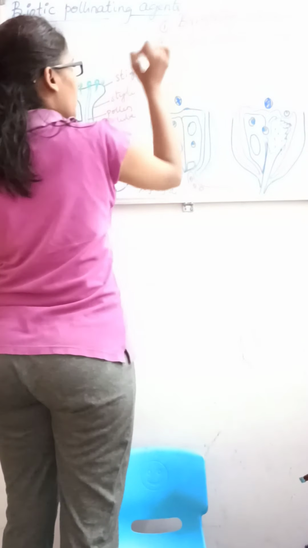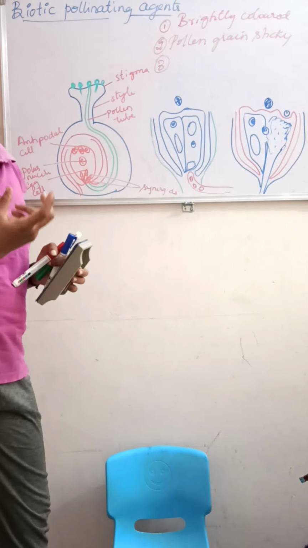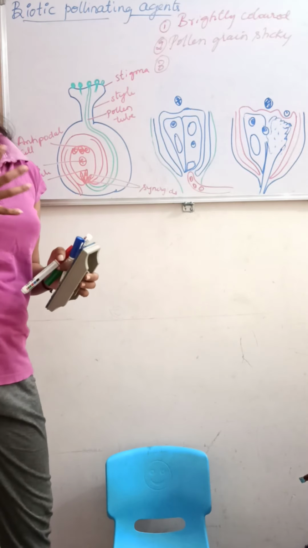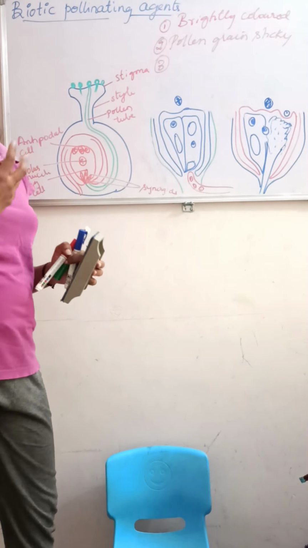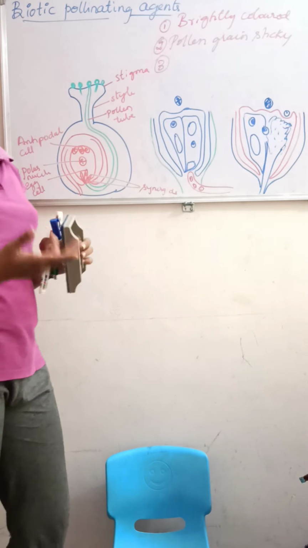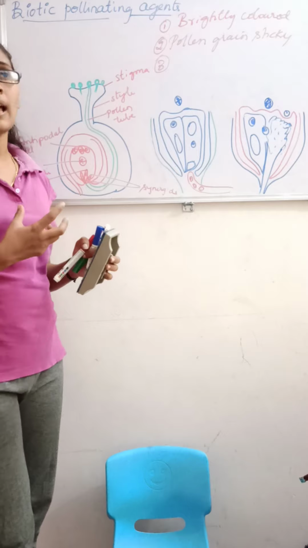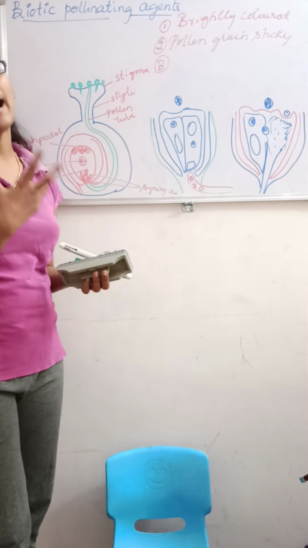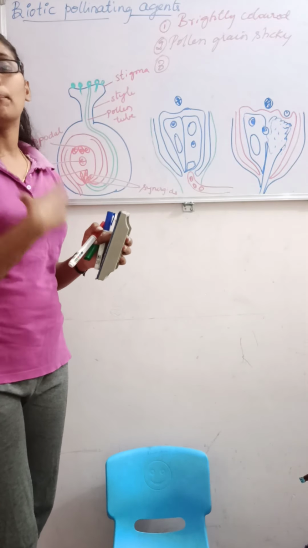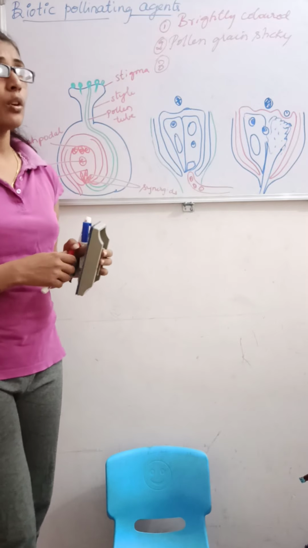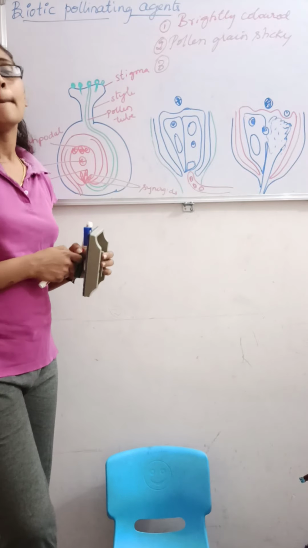The third point is that they have to produce rich nectar as well as fragrance to attract the agents. That is another adaptation. In the case of bugs, the bugs are attracted by a bad smell. Some plants produce a bad odor to attract bugs for the pollination process.